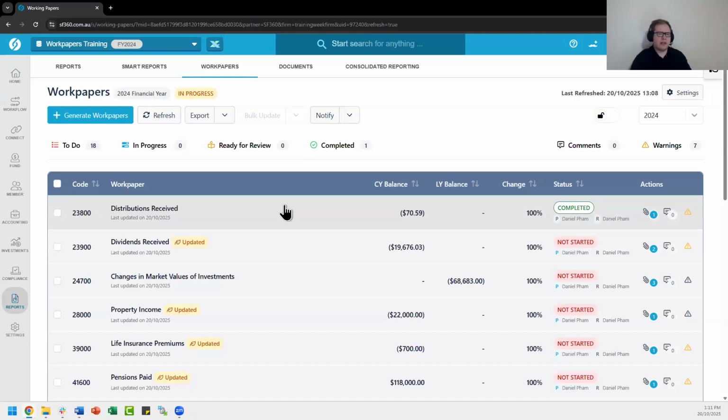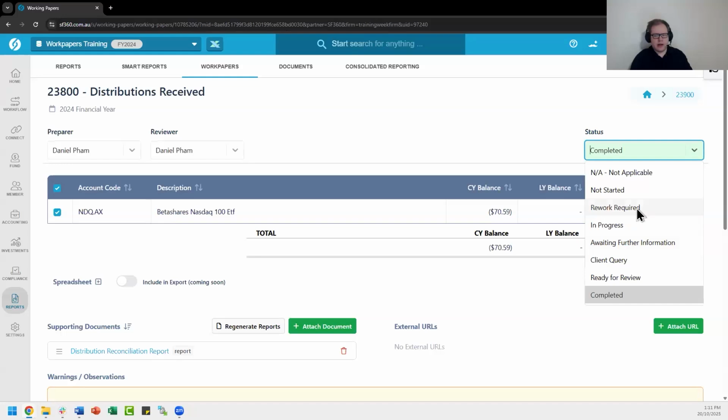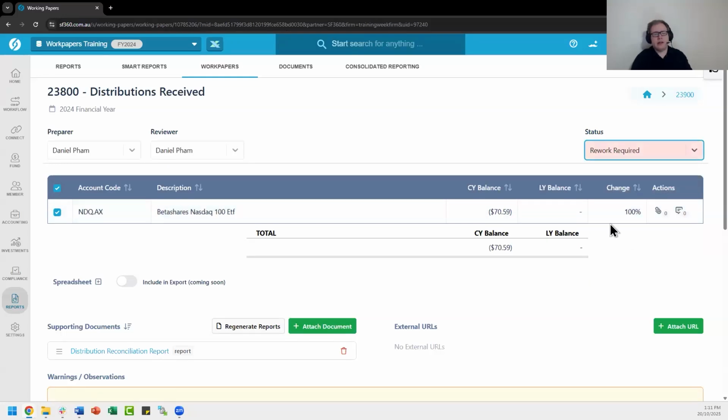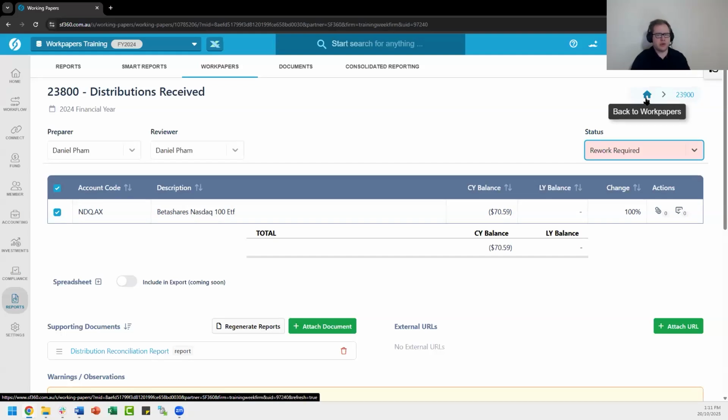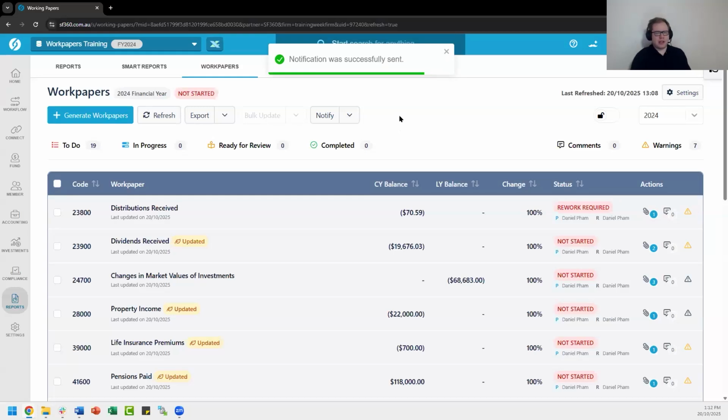Another thing they could do, for instance, is if the balance is incorrect, they might choose instead to say that there is a rework required. So they actually are requesting that the preparer go in, review the account to ensure the balances are correct. They can then choose to notify the preparer in return, stating that a rework is required. Once again, this sends an email to that particular user, prompting them to log in and complete the work papers section. And that is everything to do with the work paper screen functions.